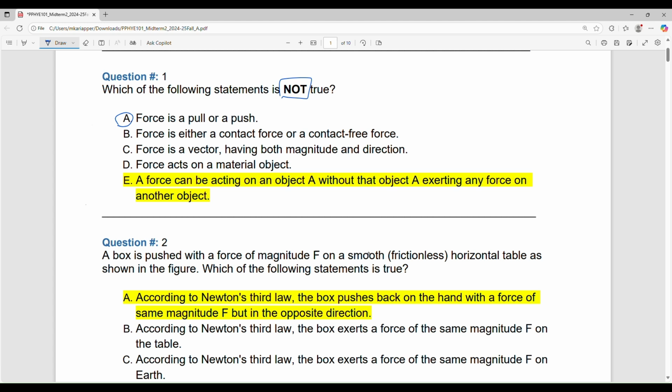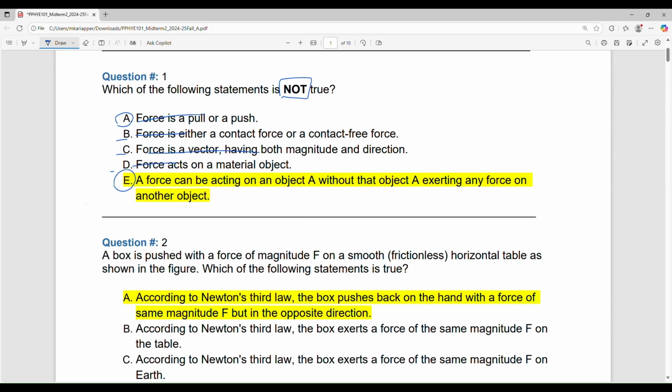Let's look at this. A, force is a push or pull, it is true. So I cannot choose it. B, force is either a contact force or non-contact force. This is one of the ways of classifying it, so it also cannot go into not true. C, force is a vector. That's also true. D, force acts on a material object. Yeah, it has to be something material, right? It doesn't act on words or something. So that is also true. So you cannot pick it.